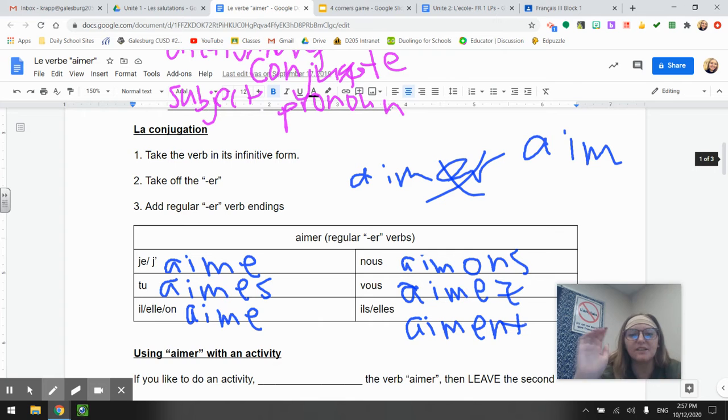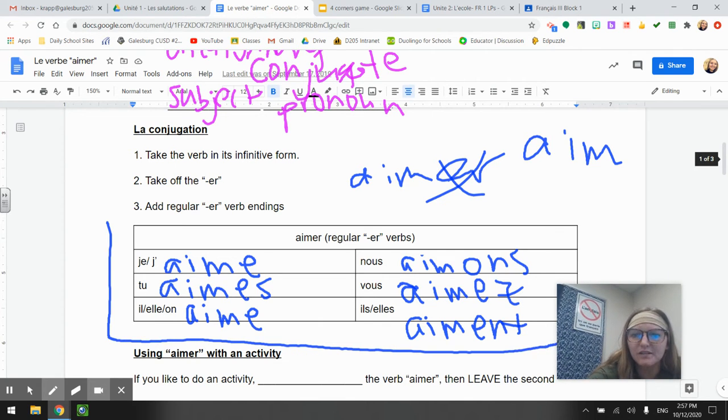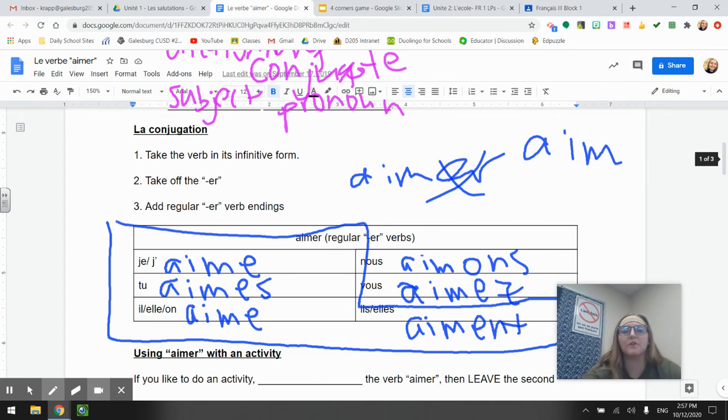To help with pronunciation, all of these verbs that I'm putting in the boot right now are called boot verbs, and they're all pronounced the same. J'aime, tu aimes, il, on aime, and then ils aiment. They're all pronounced the same, but they're spelled differently. Okay? Except for je and nous. But yeah, that'll help with pronunciation.